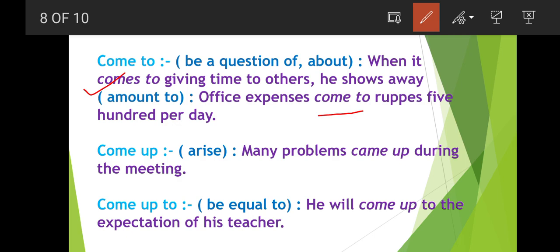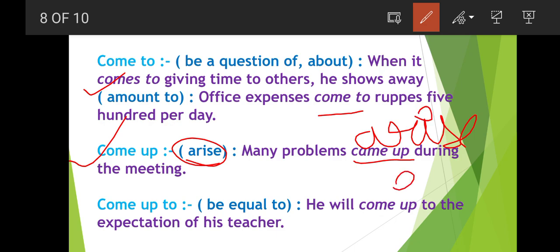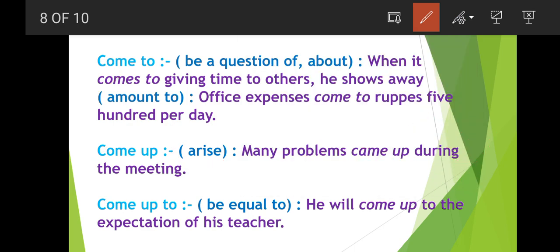Okay, next is come up. Come up refers to arise. It means to come up, to ooze up, to stand out, bahar ubhar kar aana. The same is the meaning of come up. So many problems came up during the meeting. Many problems arose, they oozed out during this meeting.